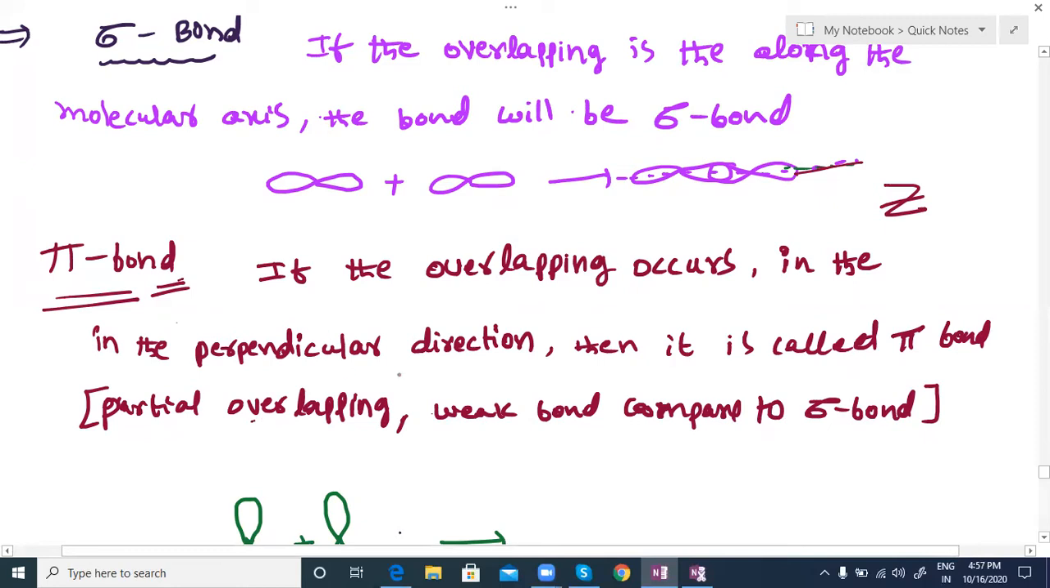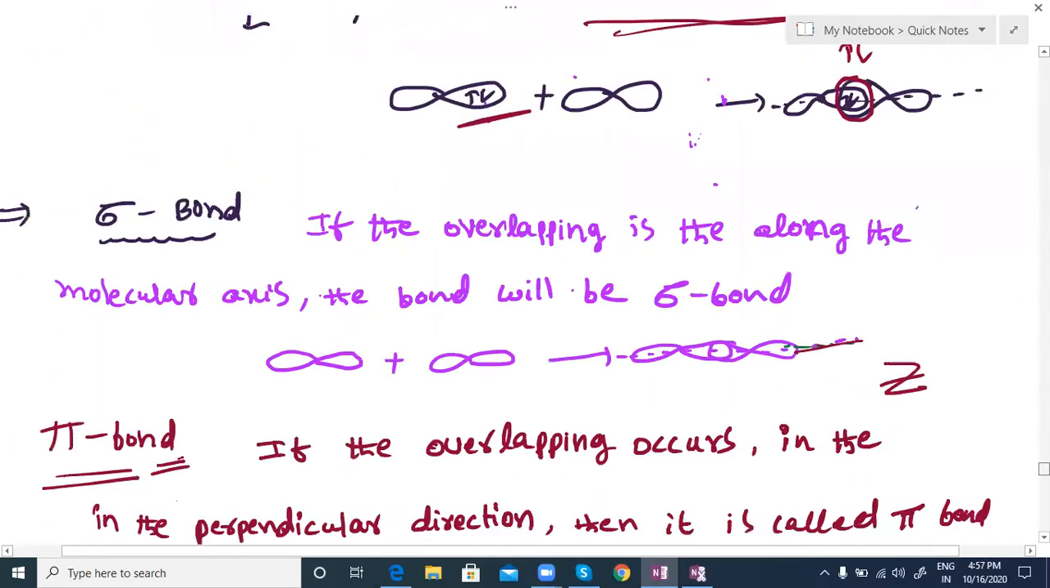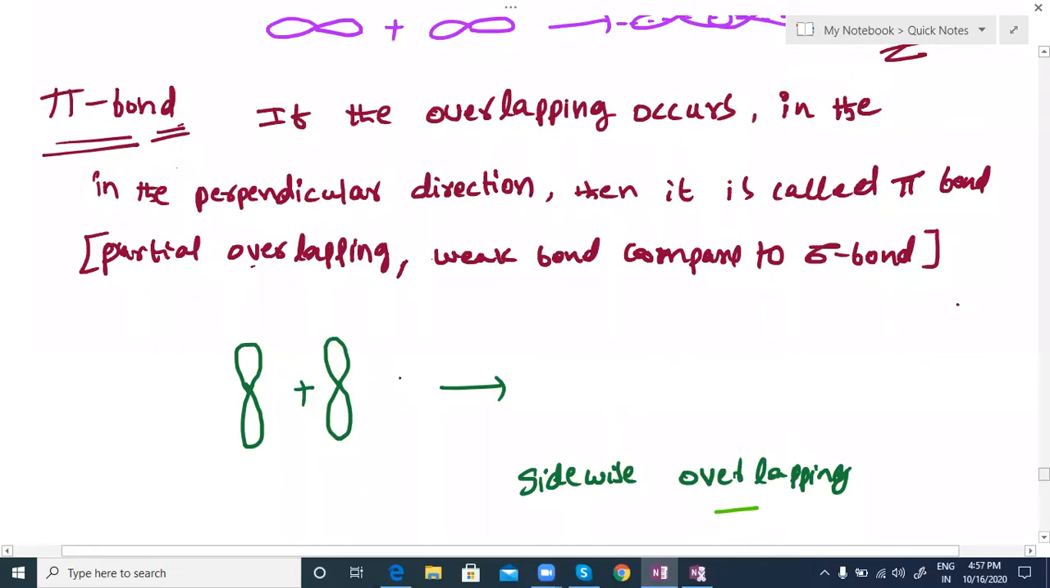Pi bond is the overlapping that occurs perpendicular to the direction of the molecular axis. By looking, you can find out here. Anyway, pi bond is a weak bond because less overlapping occurs. These are two p orbitals. When they overlap here, partial overlapping occurs. This is what we call sidewise overlapping or partial overlapping.